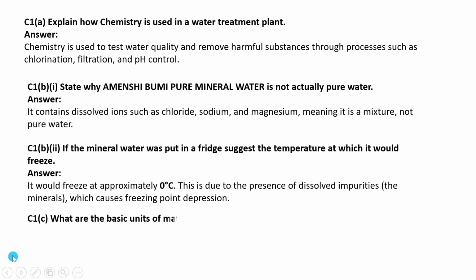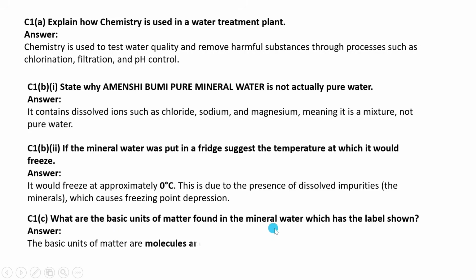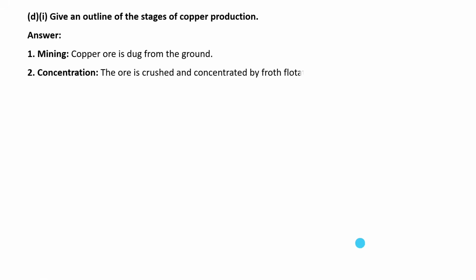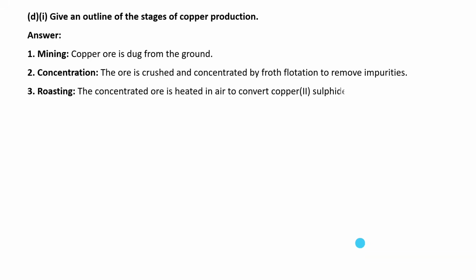Then C, it says, what are the basic units of matter found in the mineral water which has the label shown there? So the basic units of matter are molecules and ions. Okay, another question. D says, give an outline of the stages of copper production. Answer, the first stage in copper production is mining, where copper ore is dug from the ground.